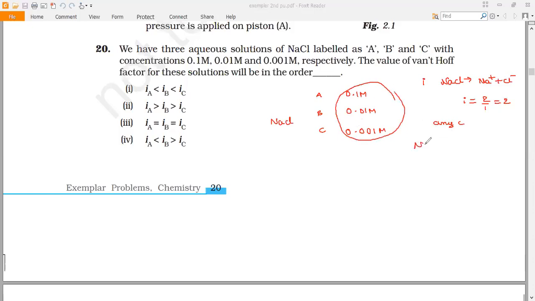As NaCl is a strong electrolyte, it immediately dissociates into Na+ and Cl- ions at any concentration. Hence the i value for all will be the same, equal to 2. So the correct option is iA equals iB equals iC.